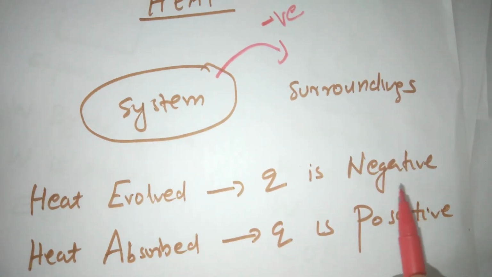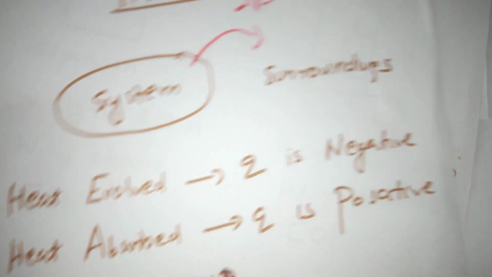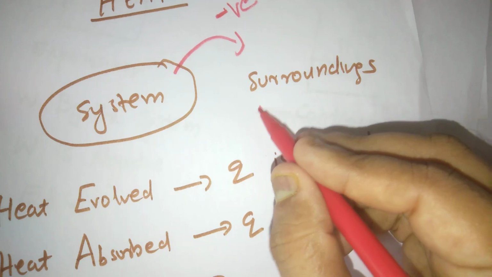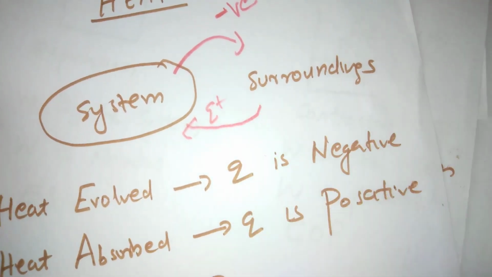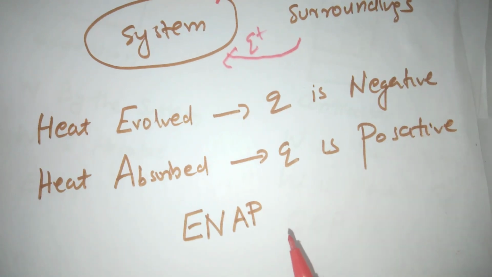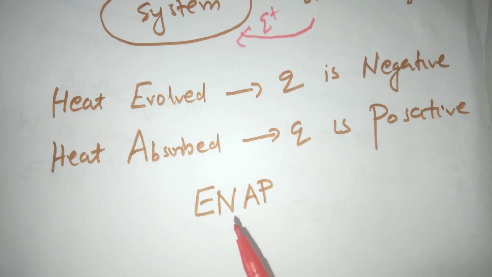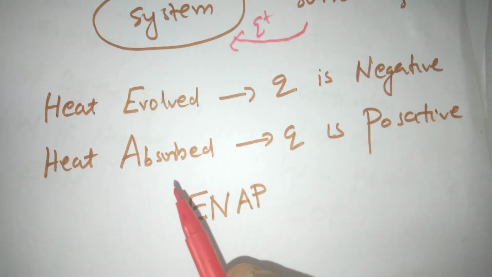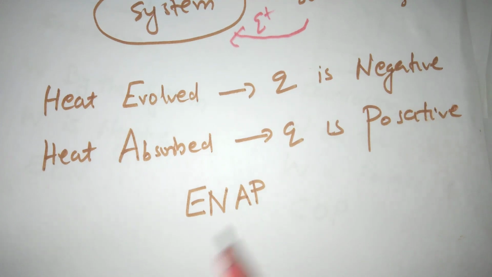Then heat absorbed by the system: heat goes into the system, so Q is positive. For evolved heat, the sign is negative. Then for absorption, heat absorbing, AP, that is positive. So ENAP, the code is very clear.